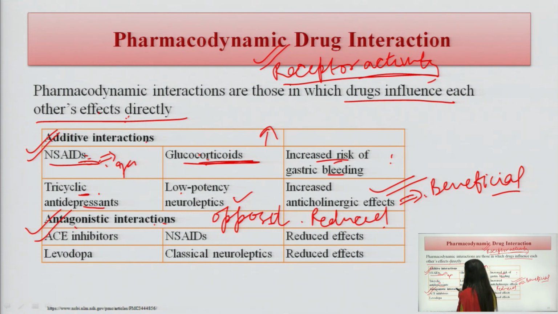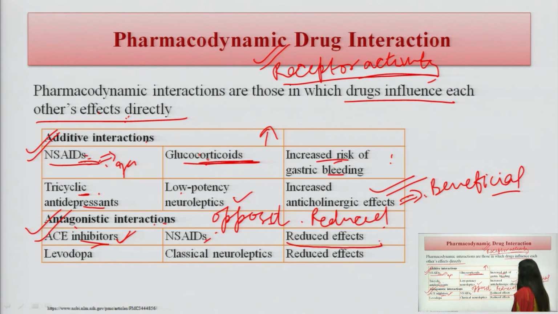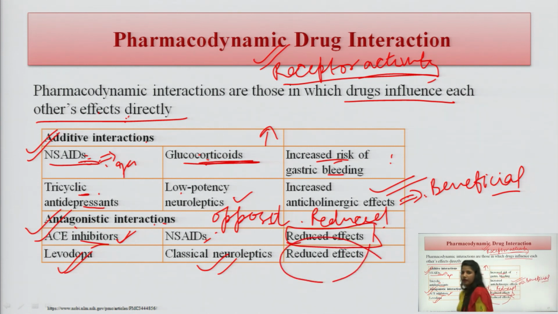Another is the antagonistic interaction. We can see if ACE inhibitors, which are given for cardiac disorders, are given with non-steroidal anti-inflammatory drugs, the effect is reduced. Another, if levodopa is given with the classical neuroleptics, the effect will be reduced.